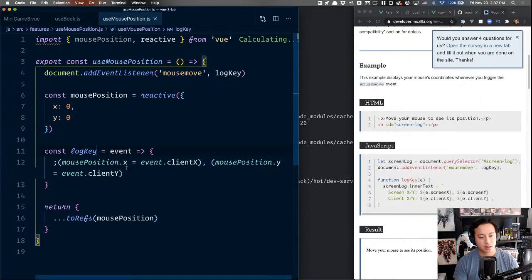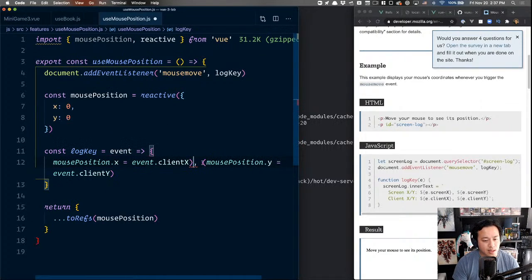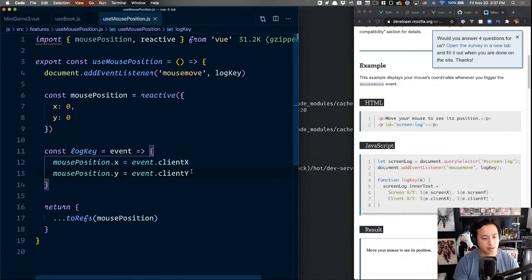Position. Okay, so here, great, done. I messed something up. Mouse position dot X equals, yeah, why do we have random parentheses here? Const log key. There you go, much better. So register position. I don't like log key. This is what we're doing.